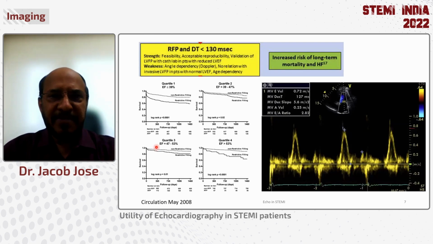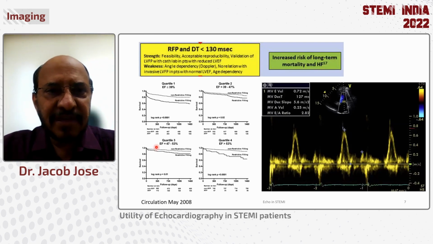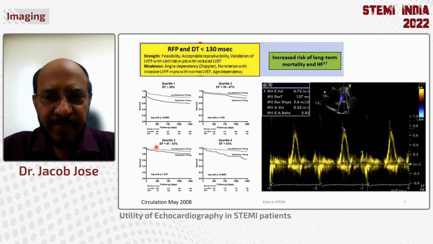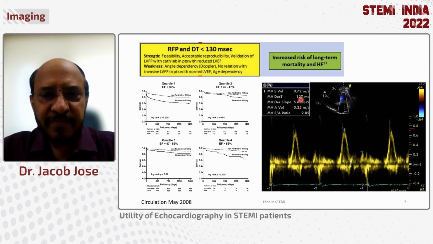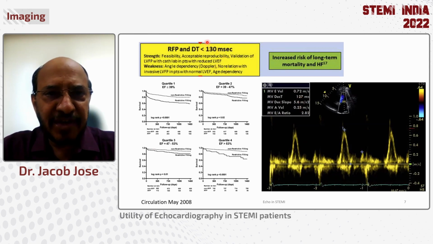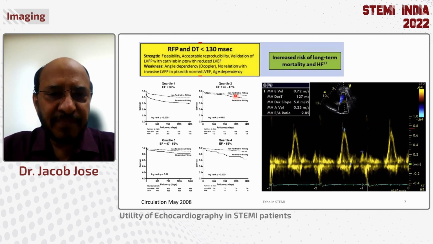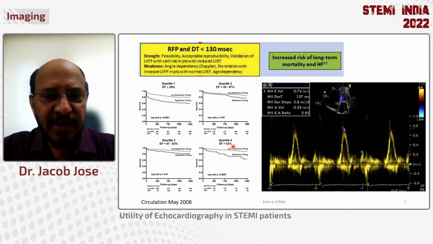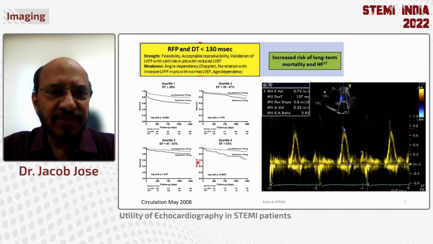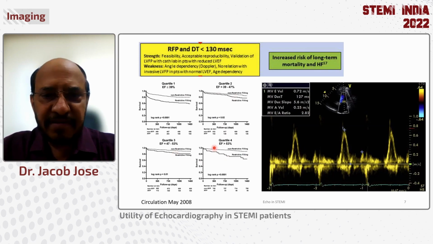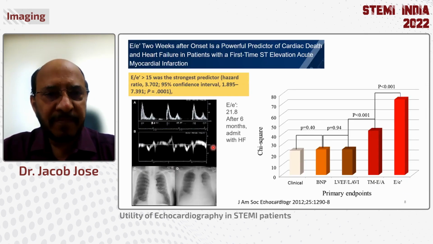Another useful parameter that we can use is the deceleration time. Here is an image of a deceleration time that is 127. It is said that whenever the deceleration time is below 130, in a given case of STEMI or myocardial infarction, it adds incremental value more than the ejection fraction. For example, in the group with EF more than 53 also, in people who have restrictive filling, the survival is reduced. So whichever quartile you want to look at, it is a useful thing to do.